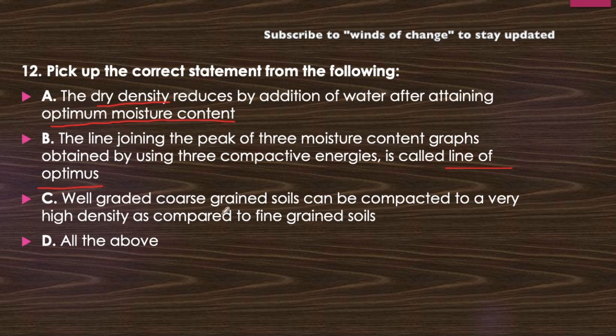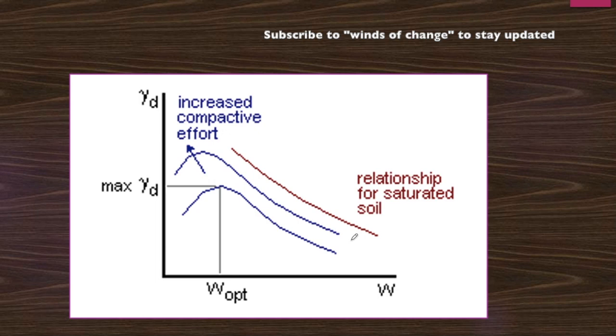Now, well-graded coarse-grained soil can be compacted to a very high density as compared to the fine-grained soil. This is also a correct statement because the particle sizes are larger. If we do the compaction, the smaller size particles will settle in the voids between these bigger size particles. So a high density can be achieved in coarse-grained soil as compared to fine-grained soil. So all of the above will be the correct statement here. Option D will be the correct answer.